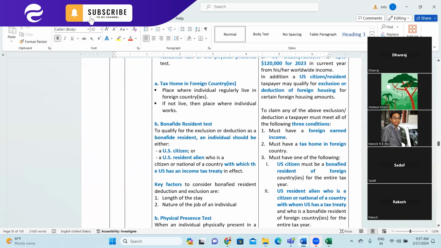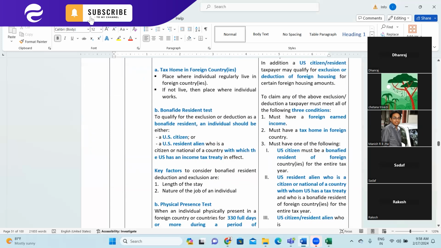First, let's understand that. So tax home in a foreign country is the place where an individual regularly lives in the foreign country. If he or she does not live there, then the place where he or she works regularly. So that place is treated as tax home for that individual, right?